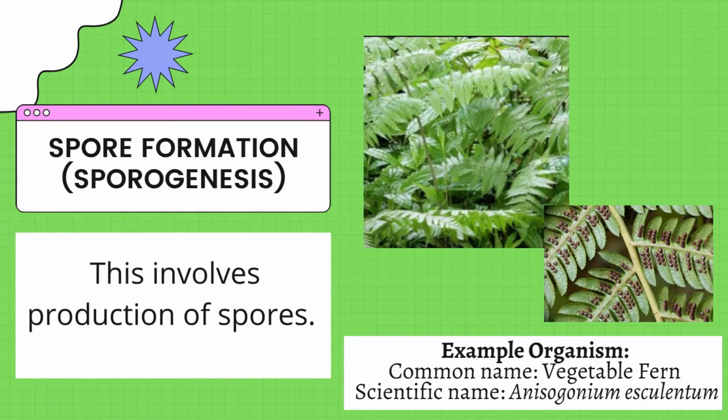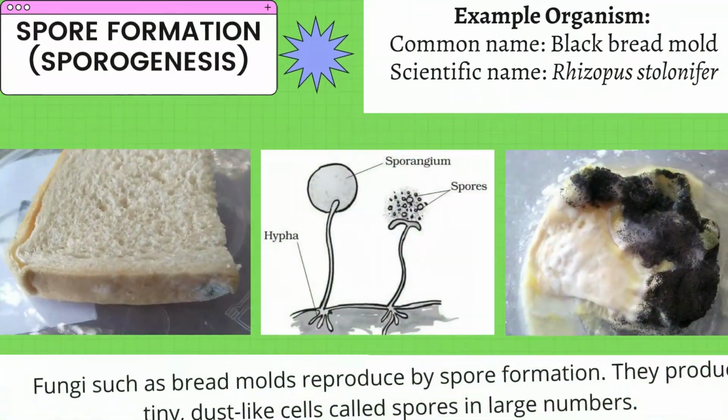And the last example for asexual reproduction is spore formation, which is also known as sporogenesis. For example, ferns are plants that do not have flowers. Ferns generally reproduce by producing spores. Similar to flowering plants, ferns have roots, stems, and leaves. However, unlike flowering plants, ferns do not have flowers or seeds. Instead, they usually reproduce by spore formation.